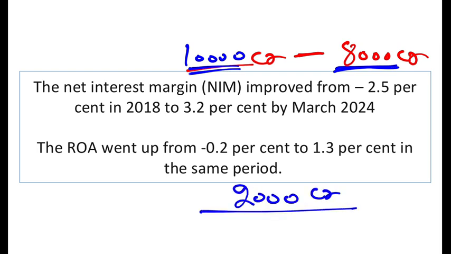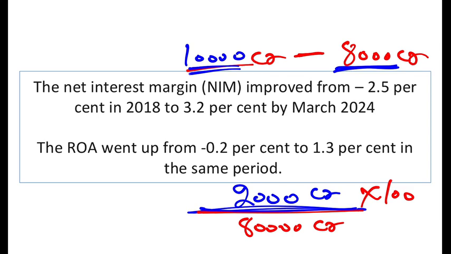You divide it by the total money that the bank has. The bank made 2,000 crore of profit on how much? Let's say the bank had 80,000 crore worth of assets. You multiply by 100, and this becomes your net interest margin.